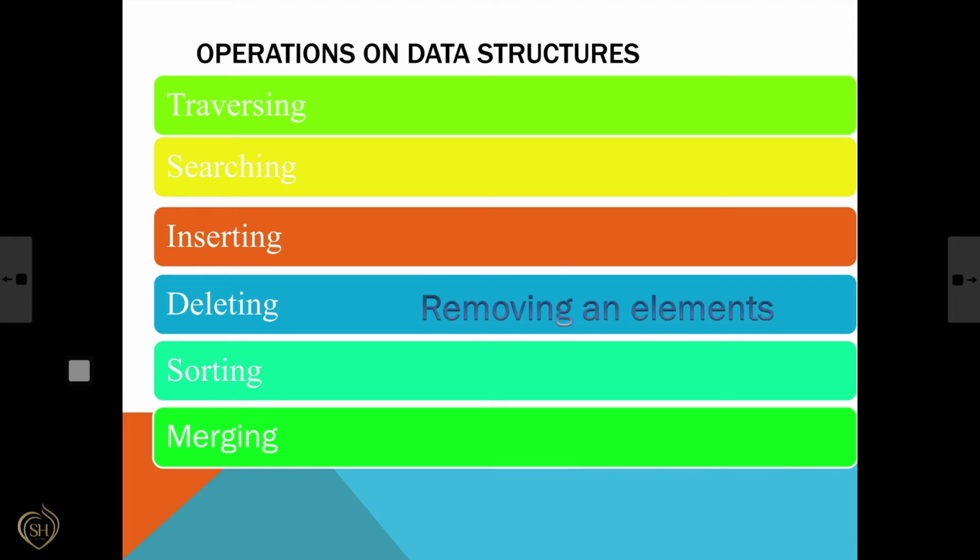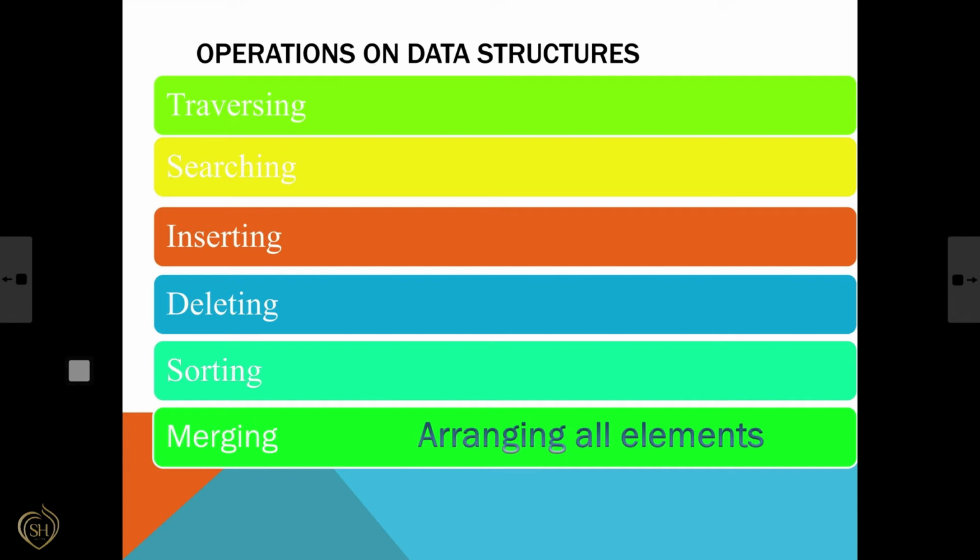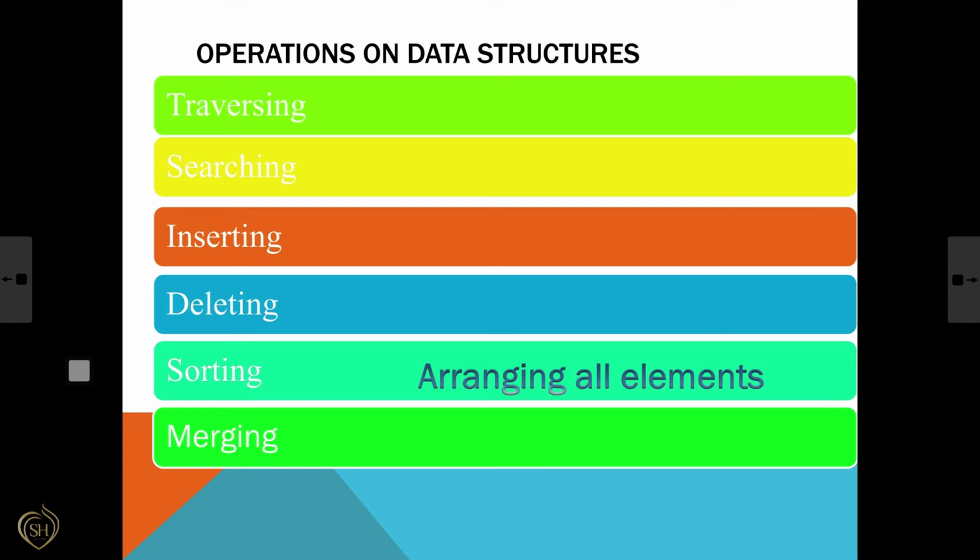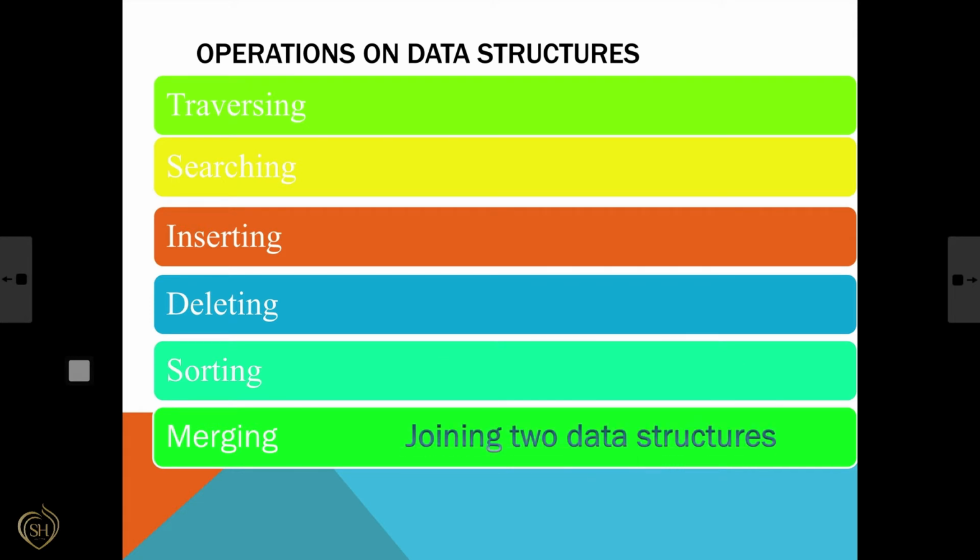Removing an element from a data structure is called deleting. And sorting means arranging all the elements in ascending or descending order. Then the last one, merging. Joining two data structures to form a single data structure is called merging. These are the 6 operations that can be performed on data structure.